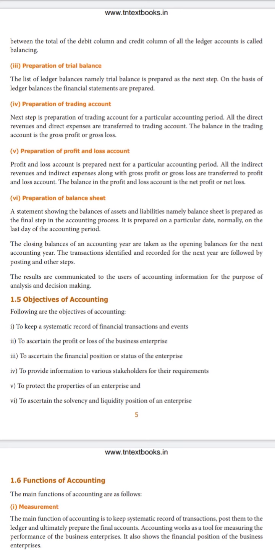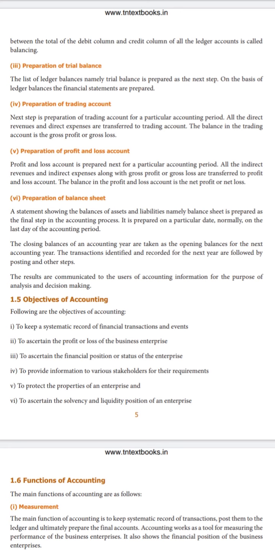That is the most important step, because once we prepare the trial balance, if there is any error, we can immediately rectify it. The trial balance can be prepared any time during one accounting period. There is no specific time, such as the end of the accounting period or the end of each quarter. Whenever the organization feels they have to prepare a trial balance, they can immediately do so.